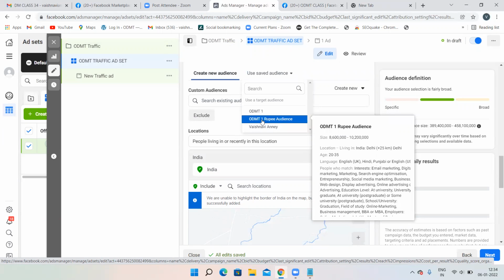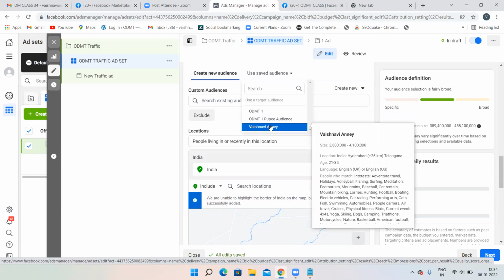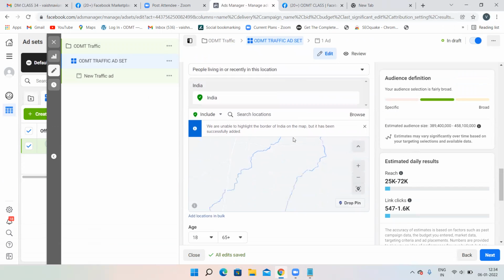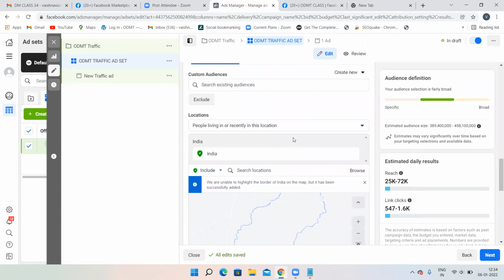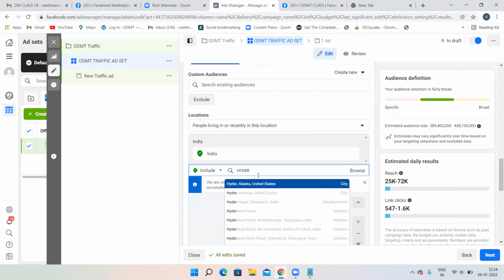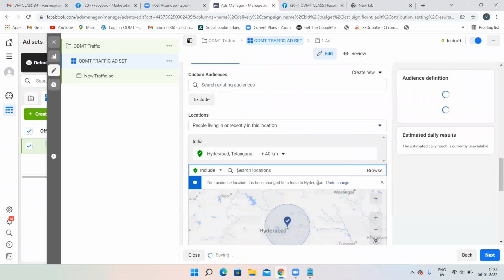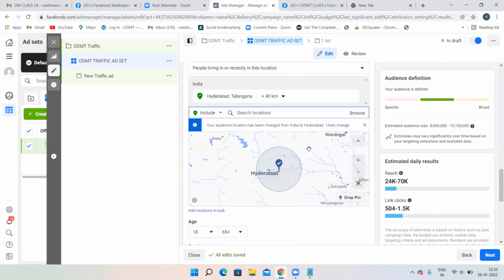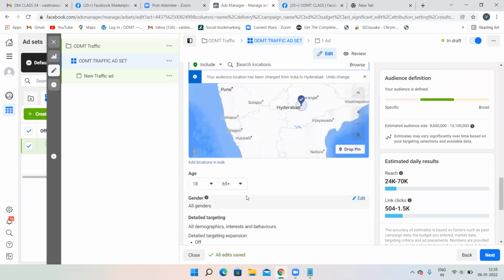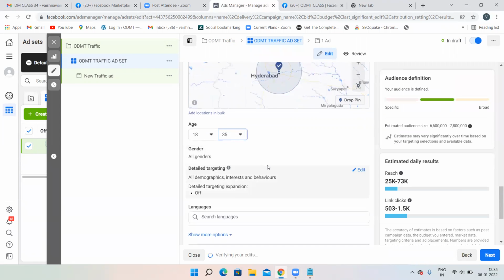See, this is the audience, and here this is the audience. Which audience you want to target, you can just target those. Otherwise, if you want to target newly, then just click on this browse option. Then again, you have to select like this. Then you can choose the kilometers and all. Then age, gender. Because I'm not using my saved audience, again I have to do this hard work. Otherwise, I need not do this hard work. Then I have to select the age, then all genders.